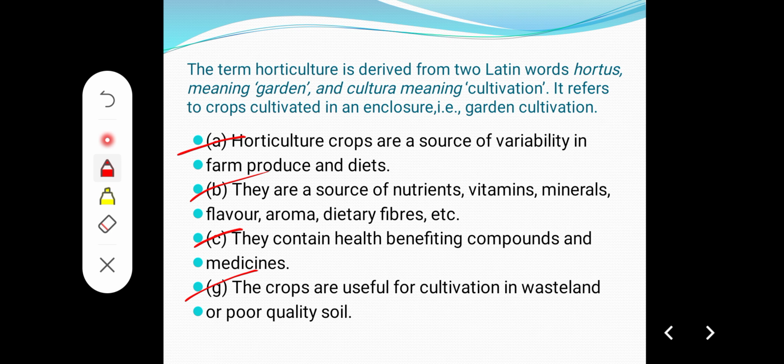So this is the brief introduction about the horticulture sector and its importance. Try to read all those points very carefully, and thank you so much for watching this video.